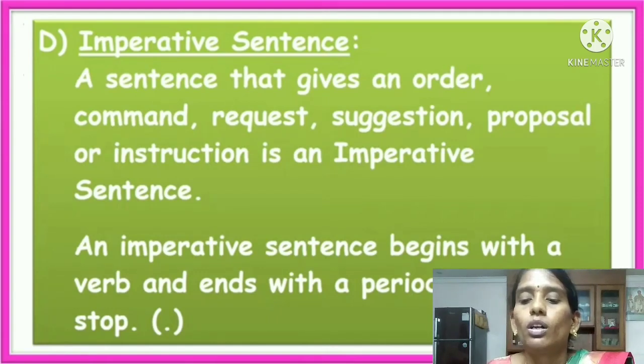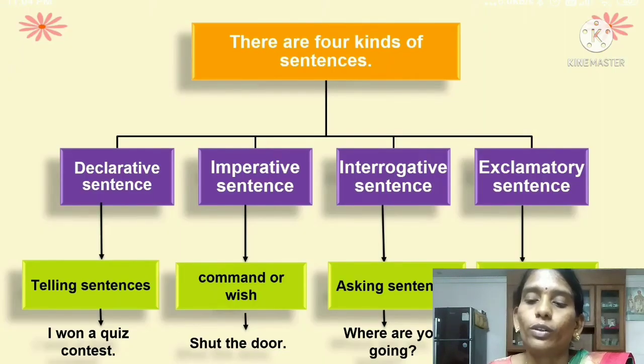I will show the tree diagram of four kinds of sentences. You observe it, children. I will display it on the screen. First one is declarative sentence. Second one is imperative sentence. Third one is interrogative sentence. Fourth one is exclamatory sentence.